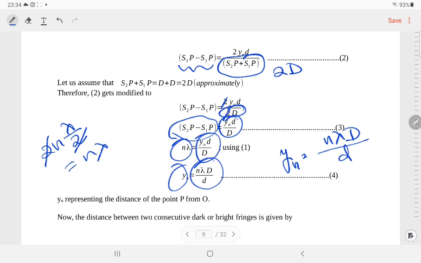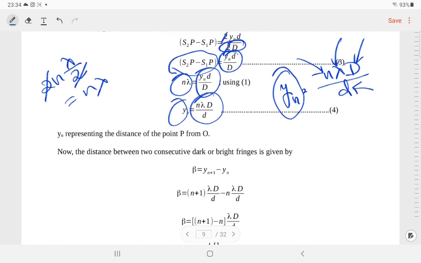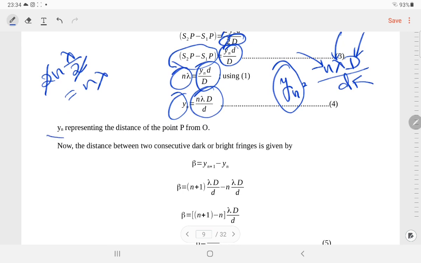Now you can understand yn is nothing but the distance of the nth fringe from the center. Now it depends on capital D, it depends on small d, it depends on lambda, that is the wavelength of the light being used, and also it depends upon the order. Here we have written yn represents the distance of the point P from the point O, meaning the point at which the fringe is observed, and O means the center.